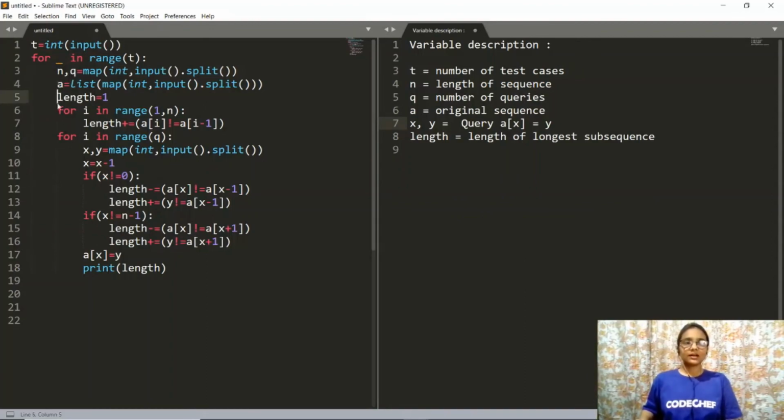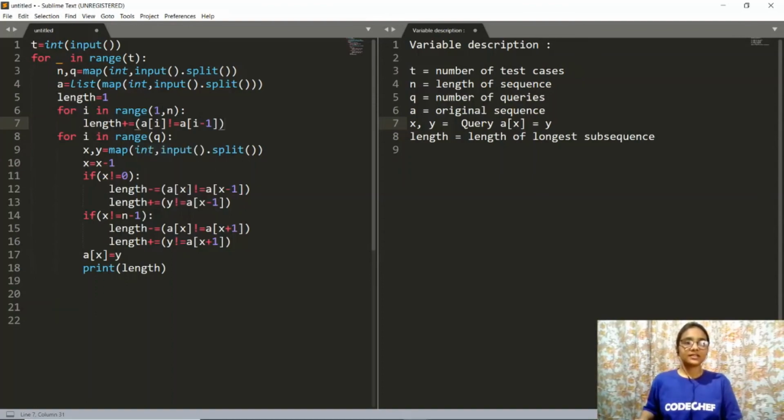And now I have taken length equals to 1. So remember that we had to find out the length of the longest subsequence in our original sequence, and the count initially had to be 1 because we will always have to include the first element in our longest subsequence. So that is why here length is equal to 1 initially. And this loop that you can see here is calculating the number of adjacent non-identical elements, which will give us the length of the longest subsequence.